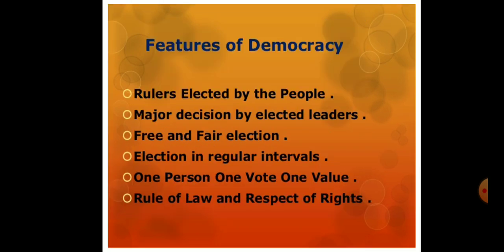And next we come to the important features of democracy. First, rulers elected by the people. Second, major decisions by elected leaders. Third, free and fair election. Fourth, election at regular intervals. Fifth, one person, one vote, one value. Sixth, rule of law and respect for rights. These six features are very important to call a government a democratic form of government. Without any of this feature, we cannot call a government a democratic form of government.